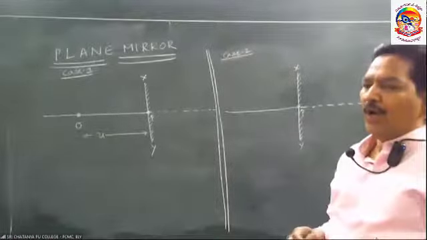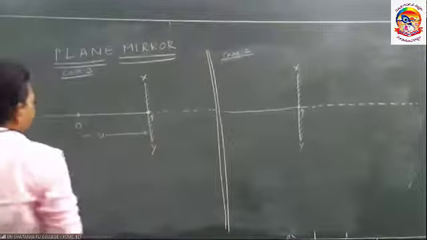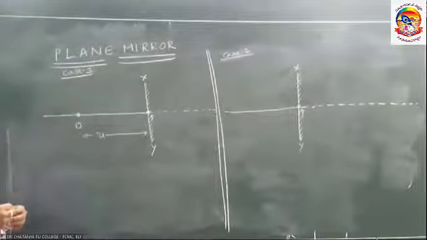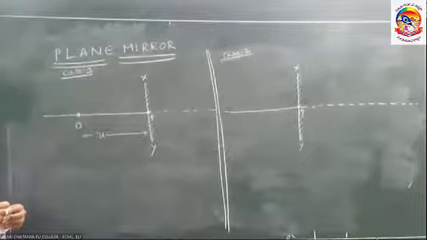First of all, we have to form the image. Previously we discussed how many light rays are required from the object in order to form the image. Only 2 light rays are enough. We can take more than that.